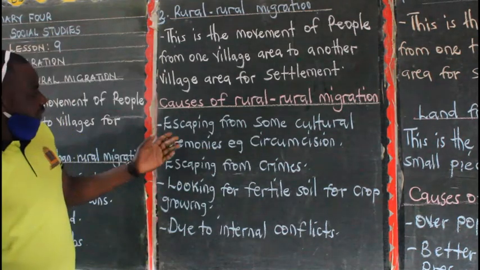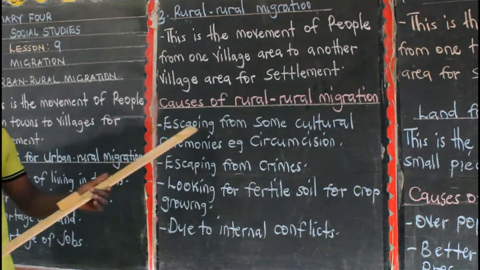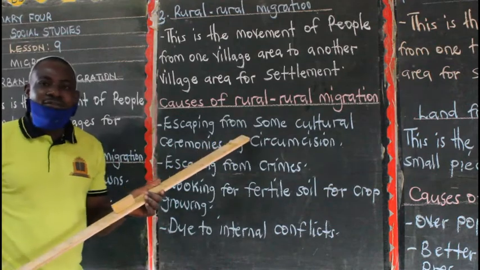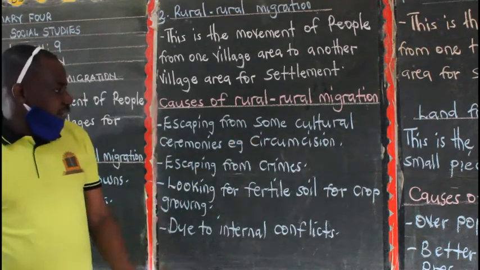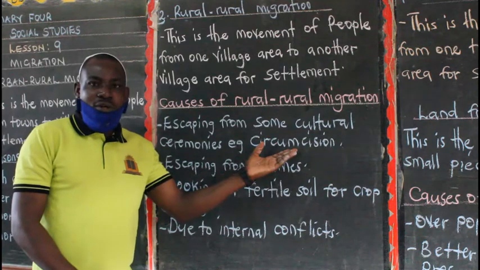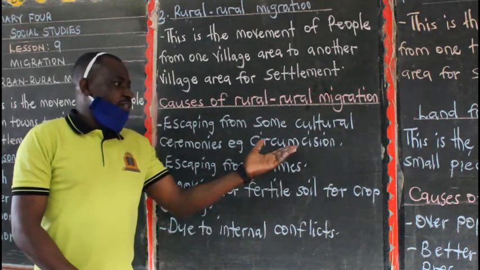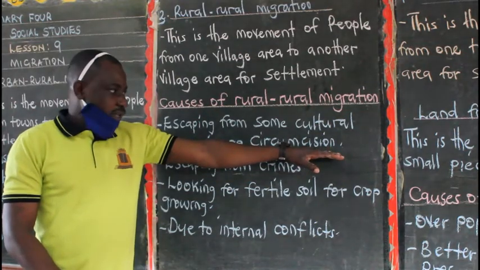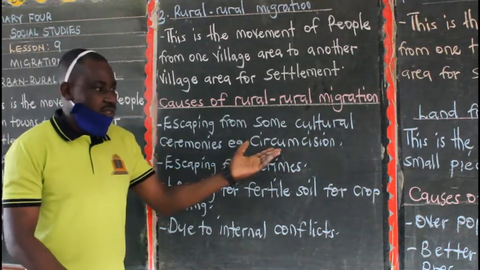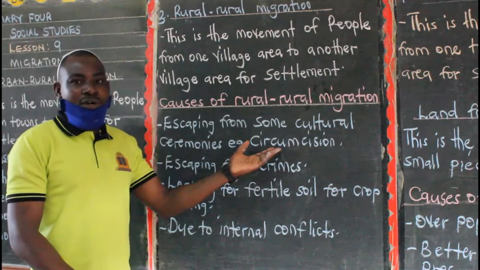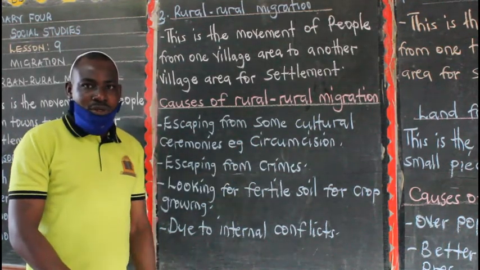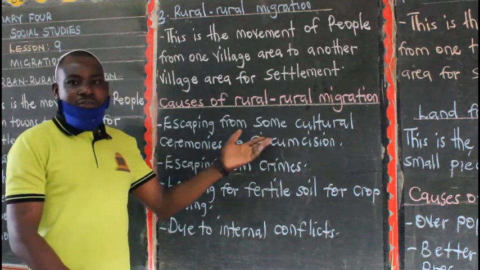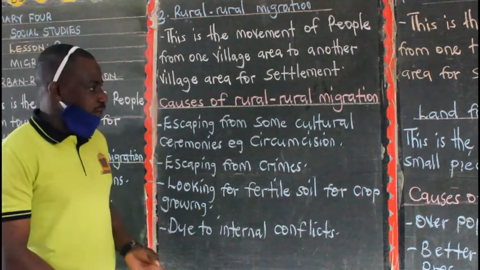The first one is escaping from some cultural ceremonies, or running away from some cultural practices. An example I have given you is circumcision. Look at the Bagisu. The major cultural practice carried out among the Bagisu is circumcision. But we have seen some people running away from circumcision. Some cultural activities or practices may be difficult on your side.